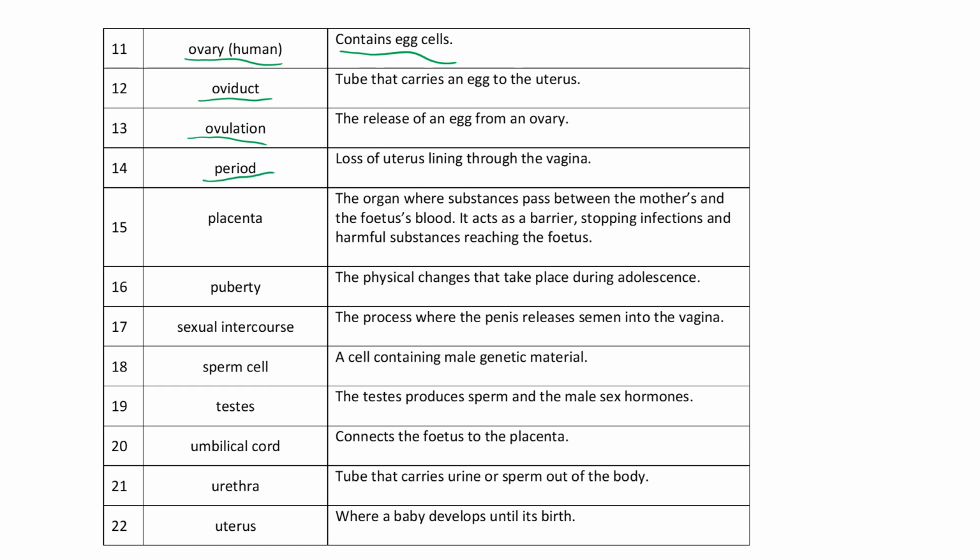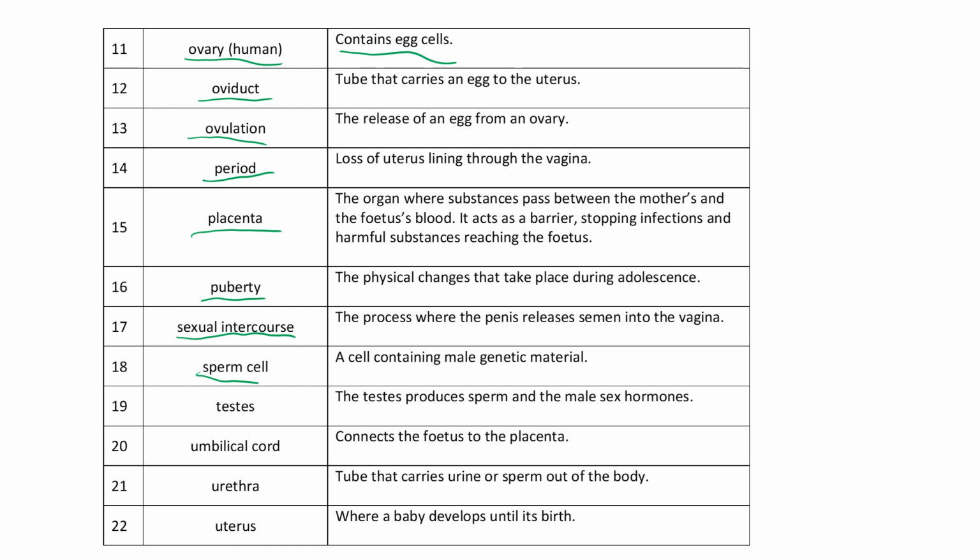The organ where substances pass between mother and fetal blood, okay, so this is kind of the link between mum and baby or fetus. It acts as a barrier, stopping infections and harmful substances. It's a bit like a filter, really. That is the placenta. The physical changes that take place during adolescence, puberty. The process where the penis releases semen into the vagina, sexual intercourse. A cell containing male genetic material, sperm.